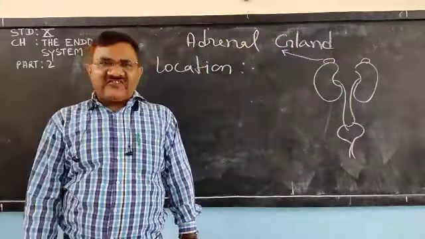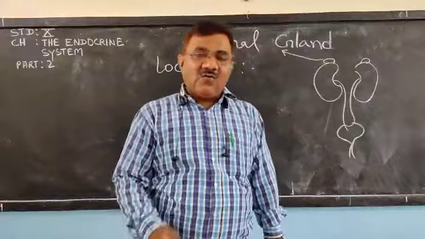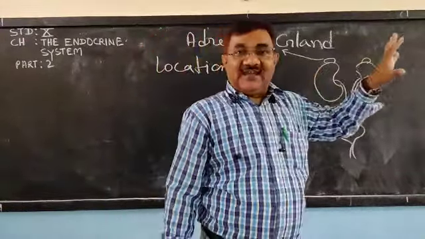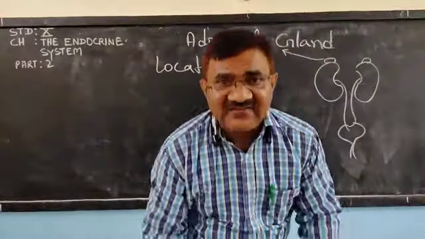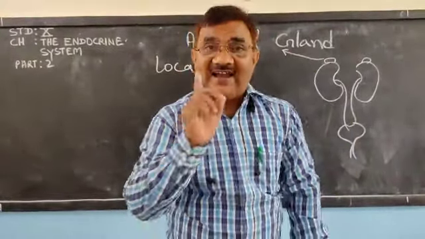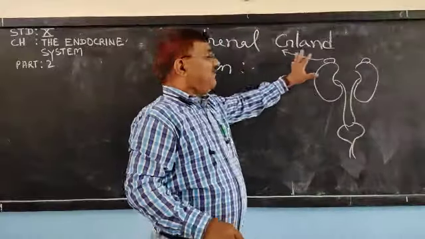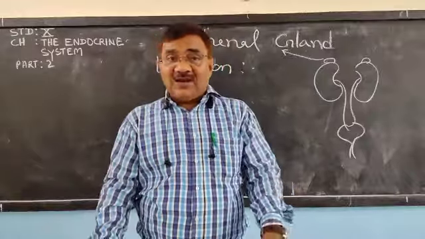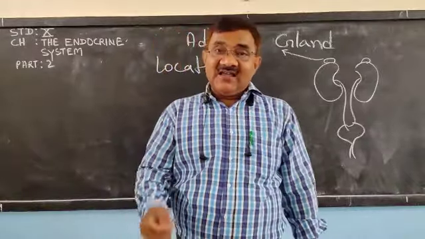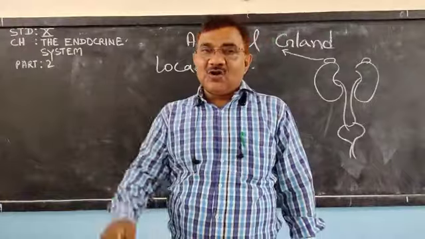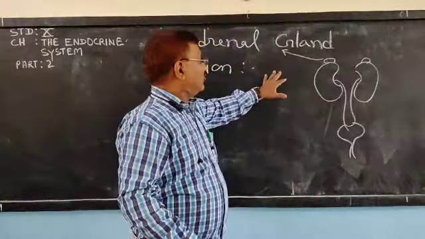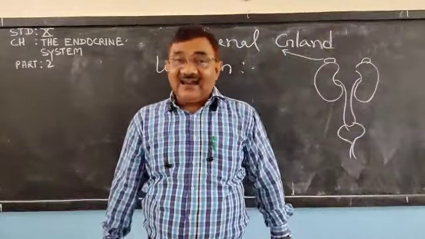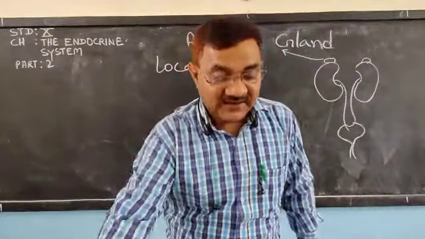So if the location of the adrenal gland is asked, what will be your answer? On the top of each kidney. How many adrenal glands are there? There are two adrenal glands, one on the top of each kidney. Very clear? So there is no problem related to location. It is like a cap, not on the head, but a cap on the top of the kidney.